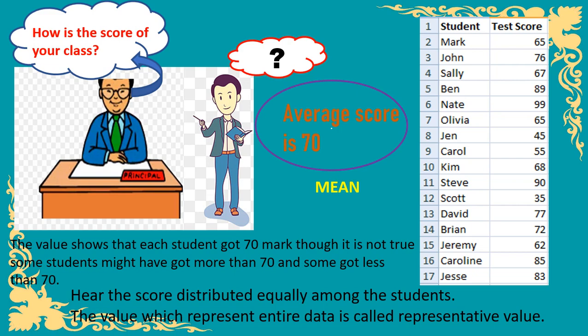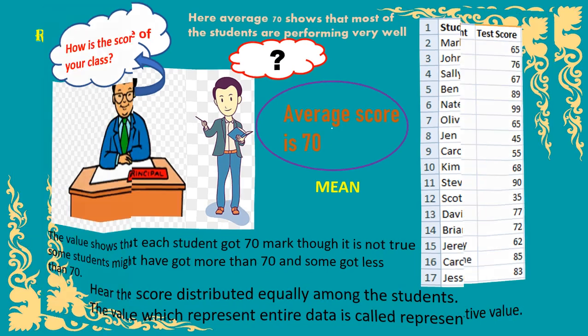The principal would interpret that the students are not performing well. But when the average score is 70, it gives information that most of the students are performing very well, or the class performance is good.